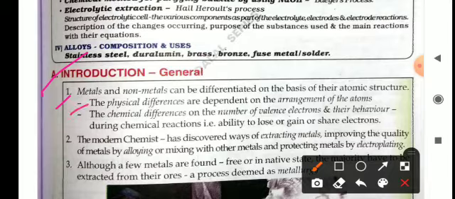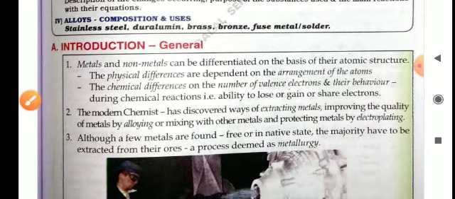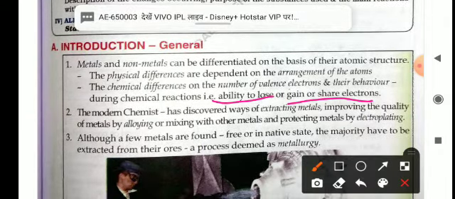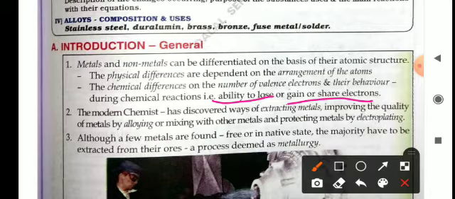Physical differences are dependent on the arrangement of the atoms. Chemical differences depend on the number of valence electrons and their behavior during chemical reactions, that is, the ability to lose or gain electrons. If an atom loses electrons, then it will act as a metal, and if an atom gains electrons, then it will act as a non-metal.